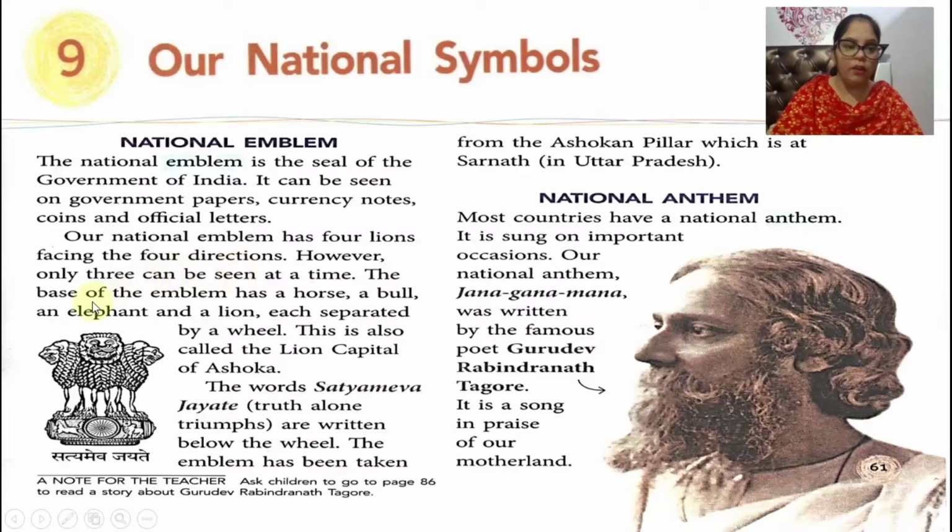As you can see, only 3 can be seen at a time, and the base of the emblem has a horse, a bull, an elephant and a lion, each separated by a wheel. And this is called the lion capital of Ashoka. And children, as you can see, there are some words written here. The words Satyamev Jayate, which mean truth alone wins, are written below. The emblem has been taken from the Ashokan pillar which is at Sarnath in Uttar Pradesh.